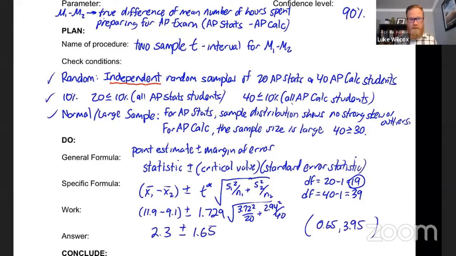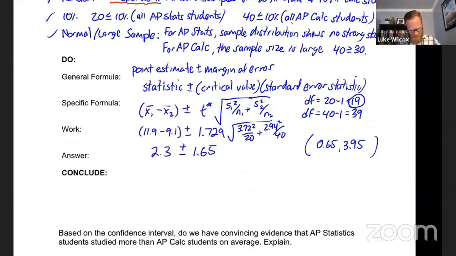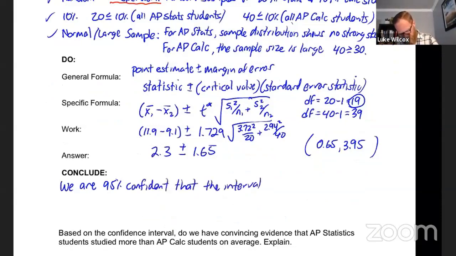And I think we are now ready to make a conclusion here. All right, so here we go. We are 95% confident that the interval from 0.65 to 3.95, once again, we need units here because we're trying to estimate a difference of means. Units are hours again.